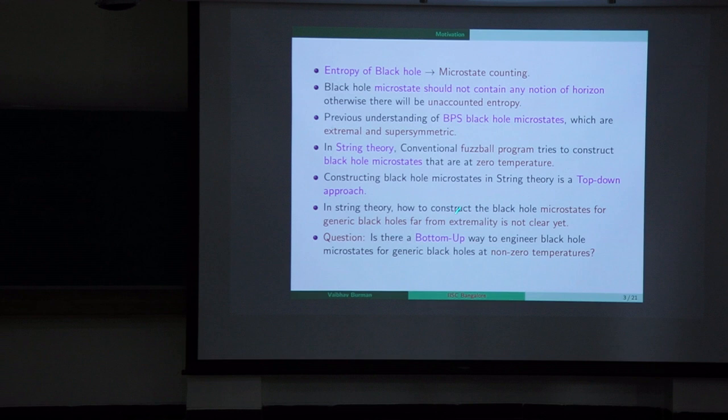So in string theory, how to construct the black hole microstates for a generic black hole which is far from extremality is not clear yet. So we can ask a question: is there a bottom-up way to engineer black hole microstates for a generic black hole which is at non-zero temperature?